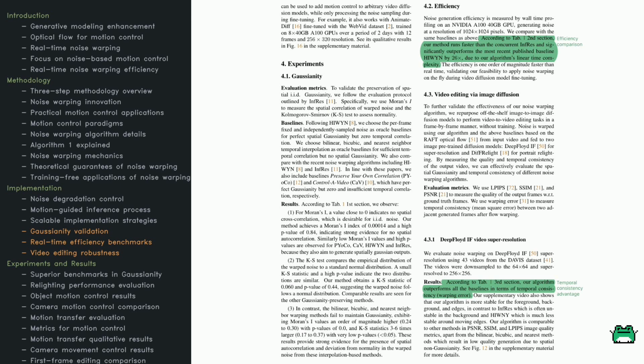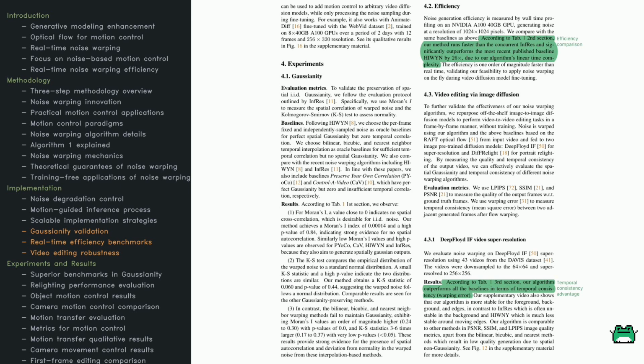On the efficiency side, take a look at the performance numbers. The proposed method is significantly faster than baseline approaches, up to 26 times faster in some comparisons, because it only needs linear time. That makes real-time processing feasible, even on big diffusion models.